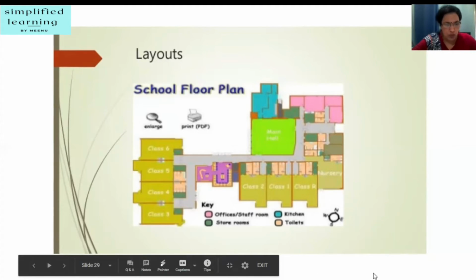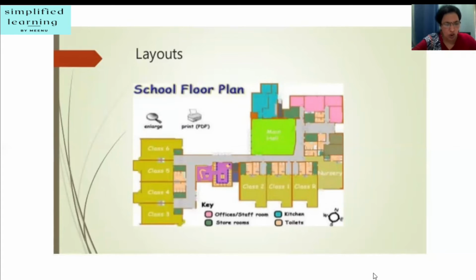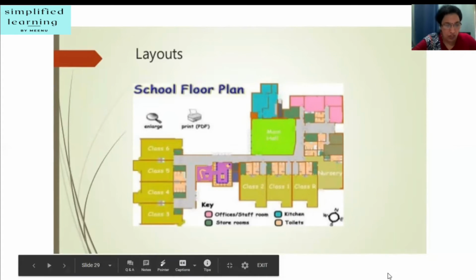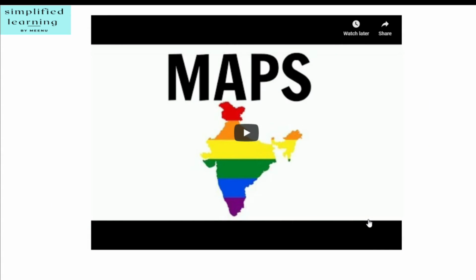But while a map shows a large area, a plan is normally drawn for a small area. So while a plan shows a school or a part of a neighborhood, a map shows a whole city, district or state. So I hope all the topics which I have talked about are clear to you. Till then, enjoy this short video related to our topic.